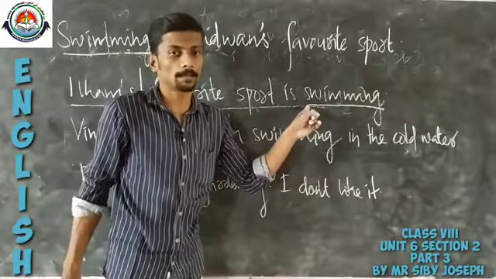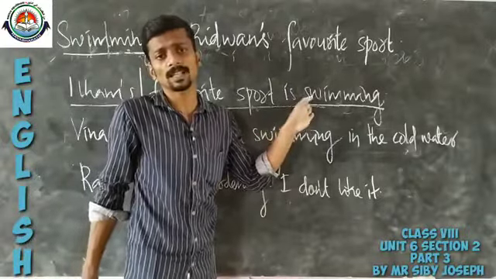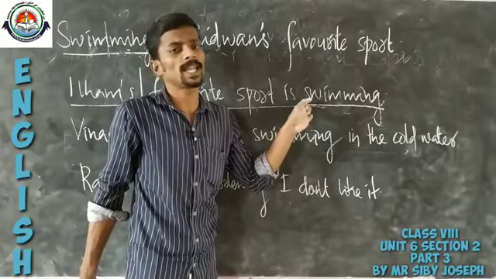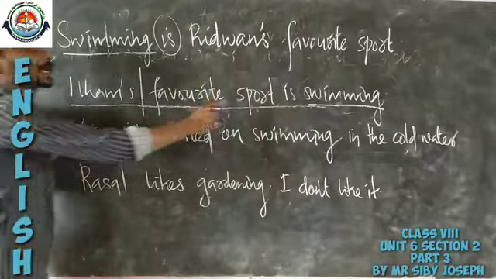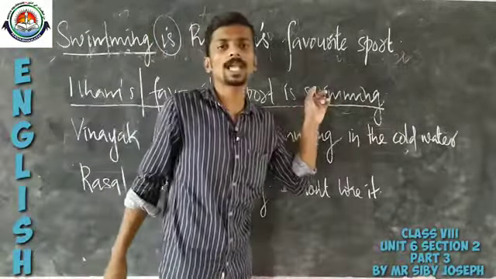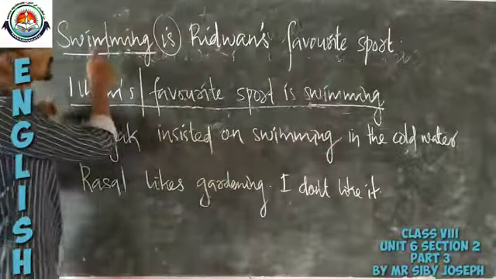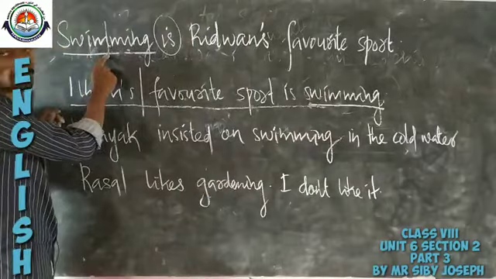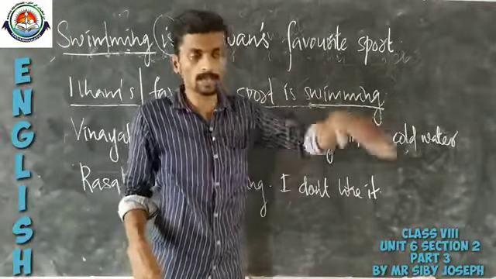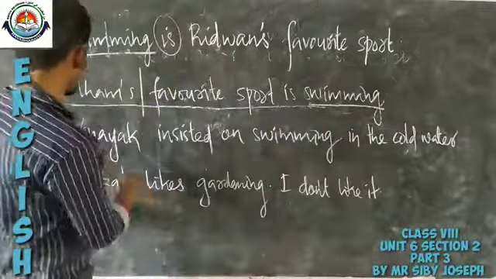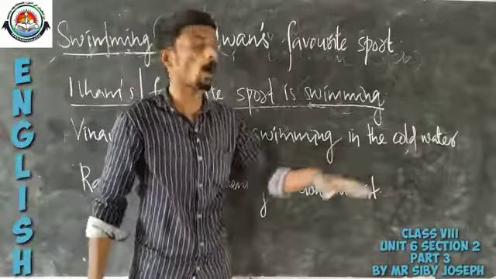So a complement is the object in a predicate portion. Swimming can be used as a subject, and swimming can be used as a complement. Now we are moving on to the third example. Vinayak insisted on swimming in the cold water.